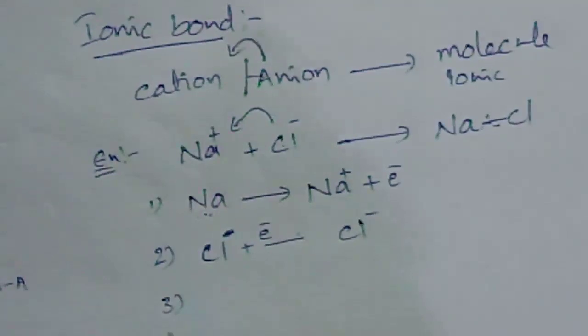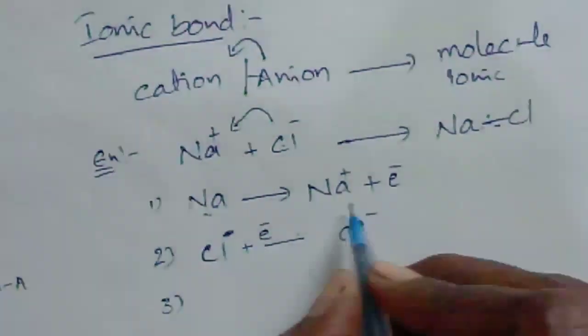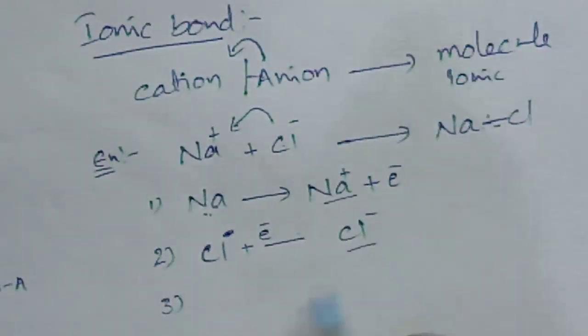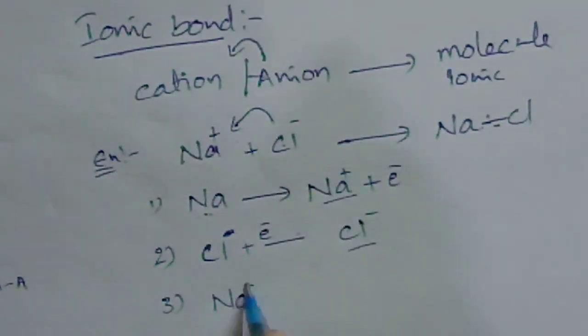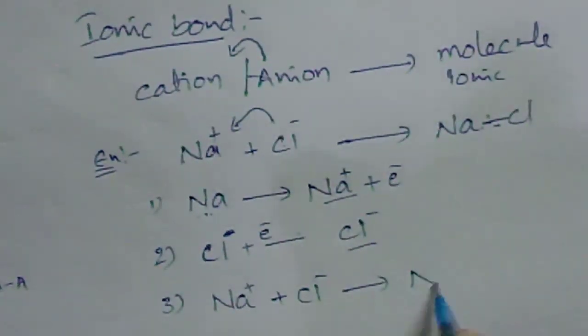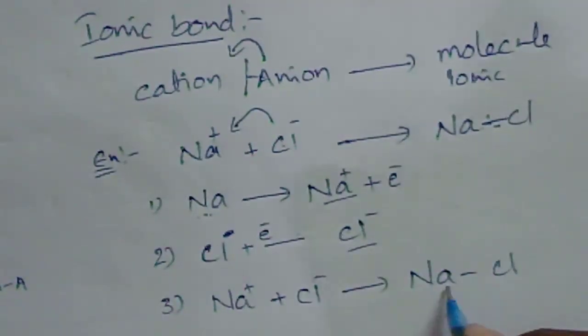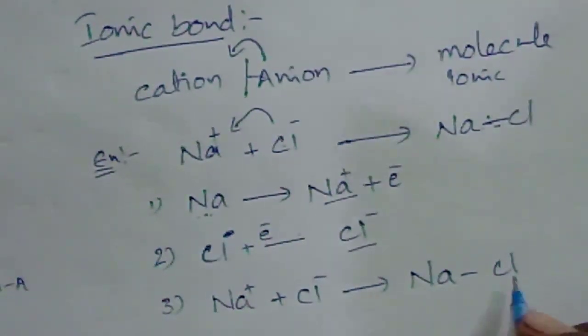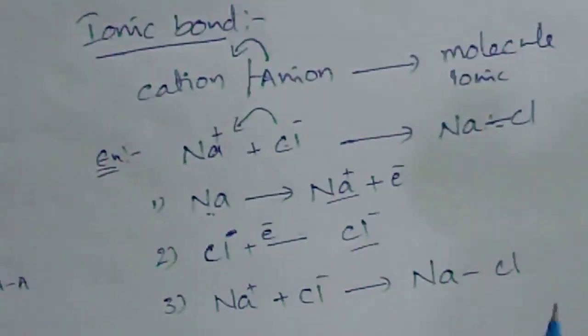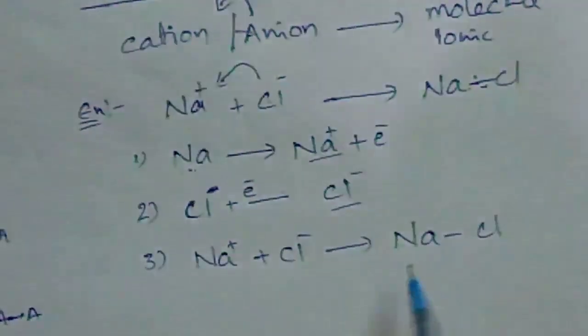And the last step, association of opposite charges, that is Na plus and Cl minus, which forms a molecule, that is sodium chloride. This bond is called an ionic bond.